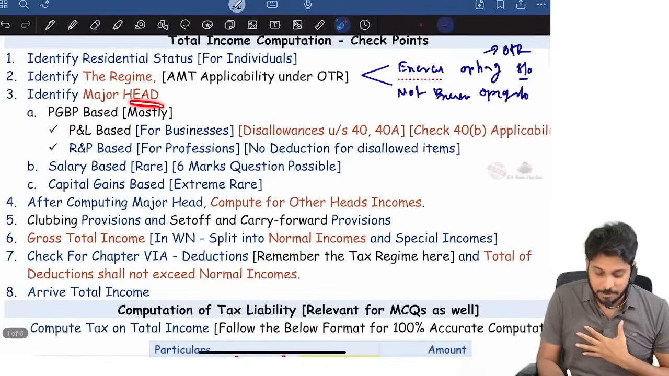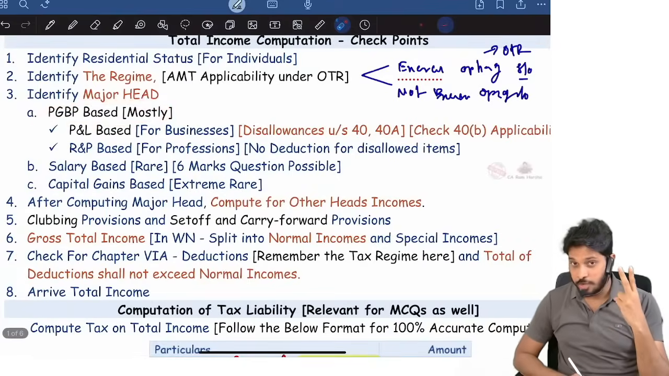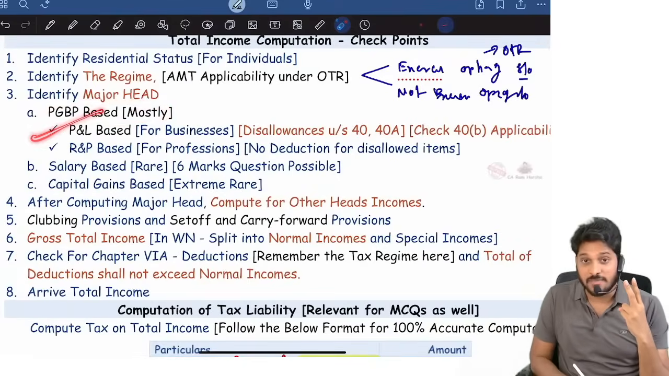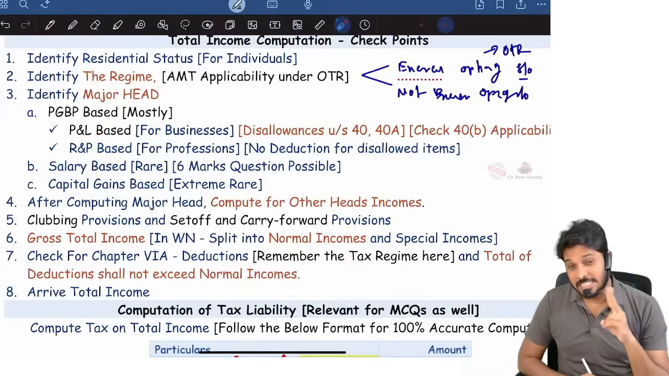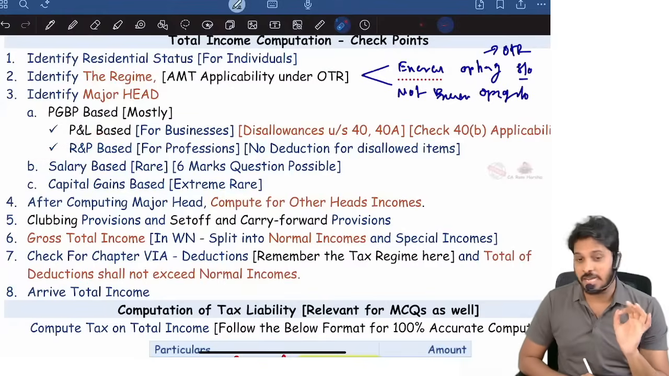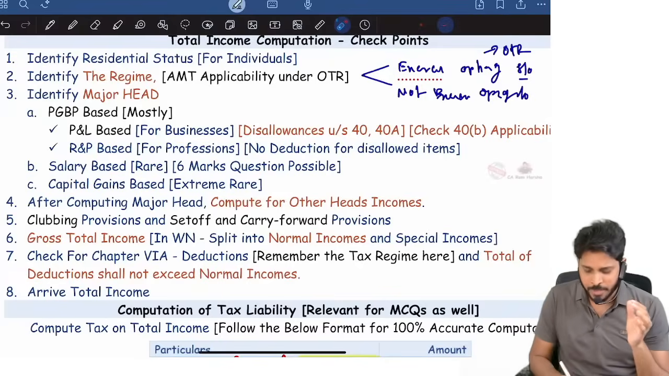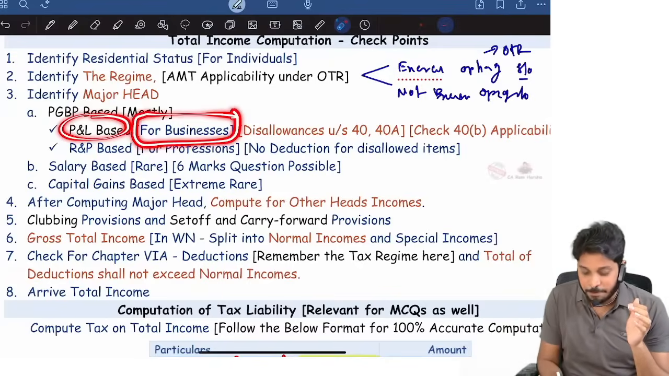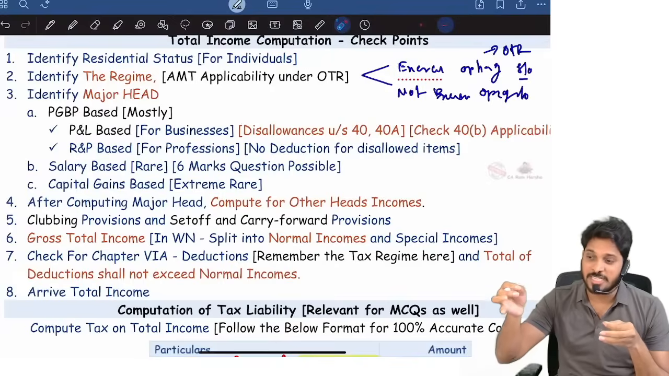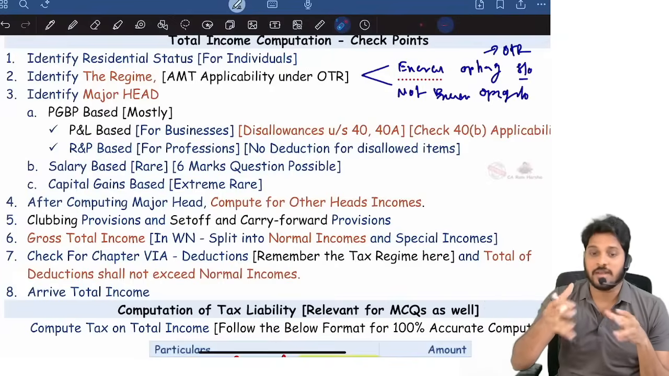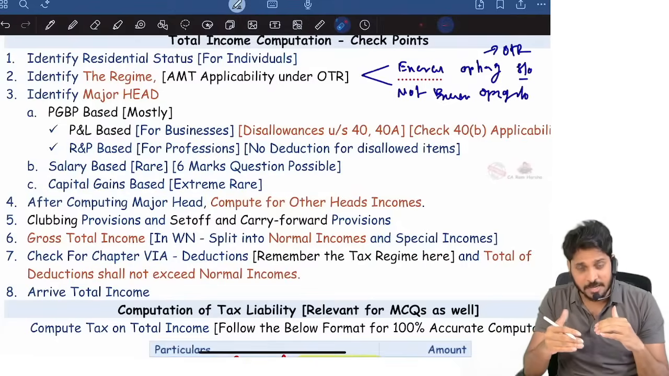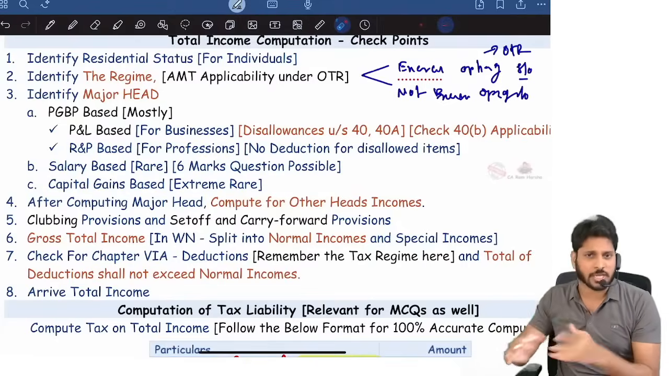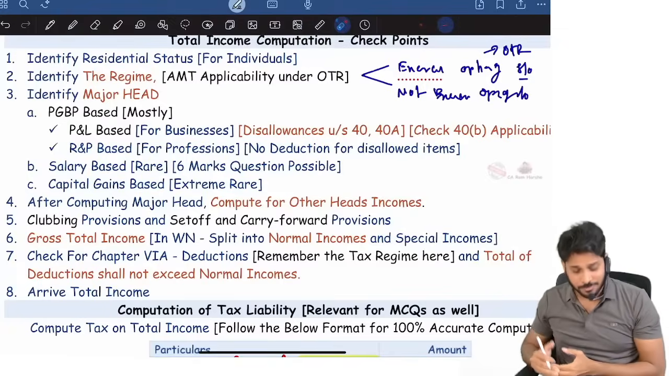Now, within PGBP based, there are two types of models. P&L account they will give you and ask you to compute total income, or sometimes receipts and payments account they will give you. P&L account is generally given for business assessees. Suppose if the individual is carrying on business, P&L account will be given and you have to compute total income. First you need to figure out PGBP income, then other heads income, and then gross total income, all that. Don't worry, we will be discussing all those steps.